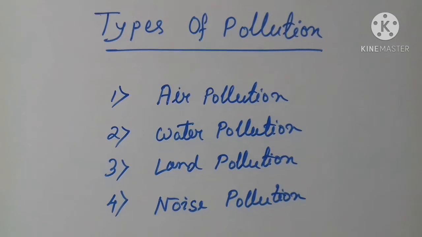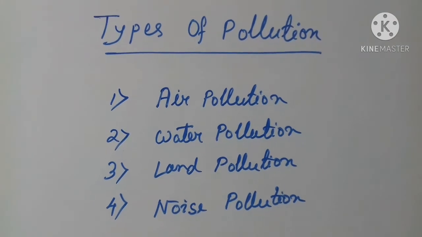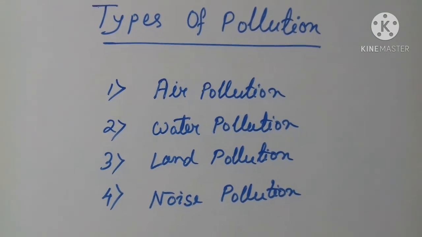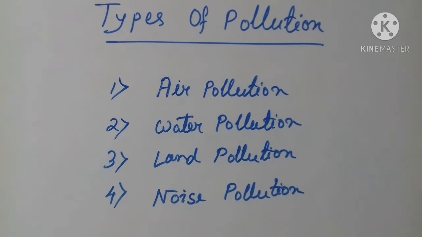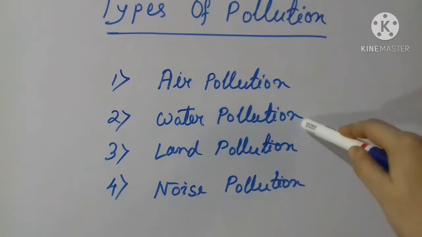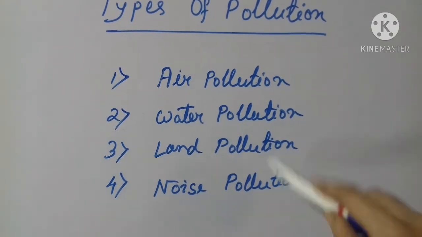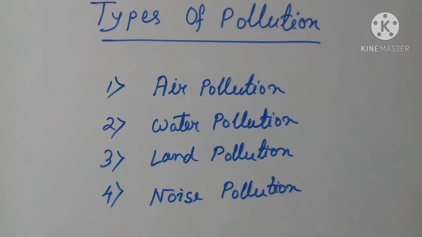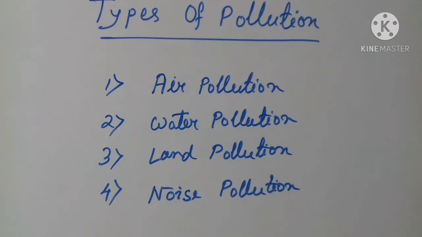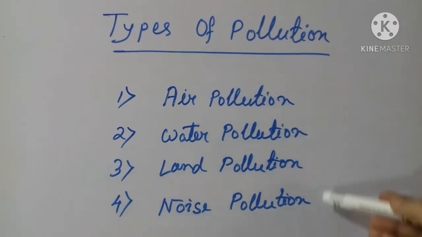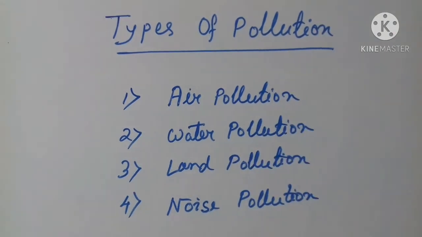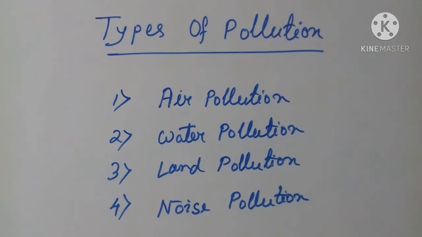First, we will learn how many types of pollution there are. Generally, we know that there are 4 types of pollution: air pollution, water pollution, land pollution and noise pollution or sound pollution. More types of pollution exist, but generally these kinds of pollution happen in our surroundings. So these are the common types of pollution we are going to discuss.